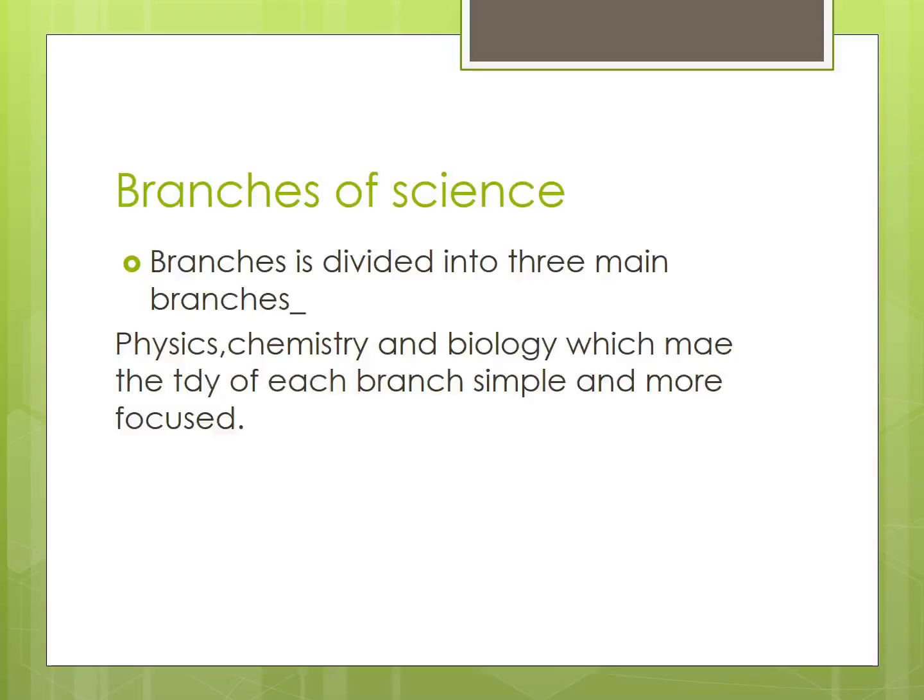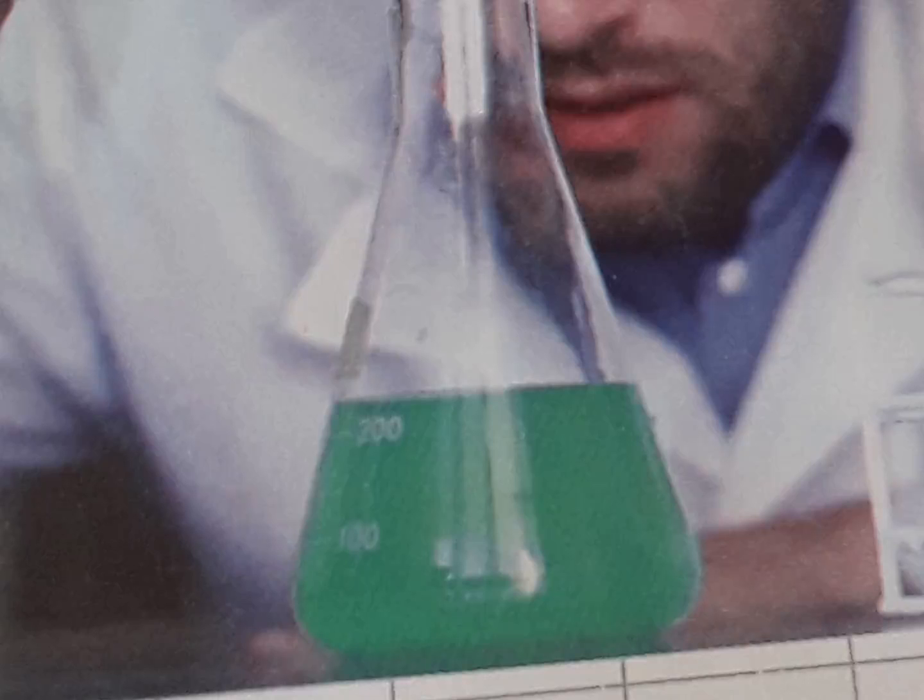So next, this is a scientist conducting an experiment. You see here, children, the scientists are conducting an experiment. So all the observations should be recorded and concluded with the inferences.